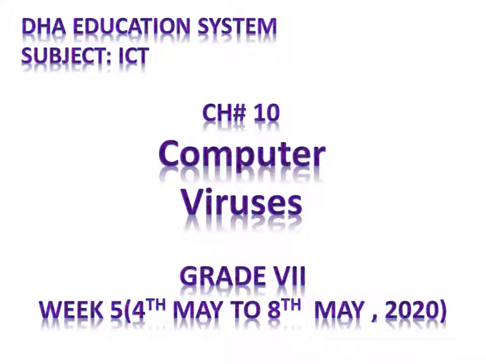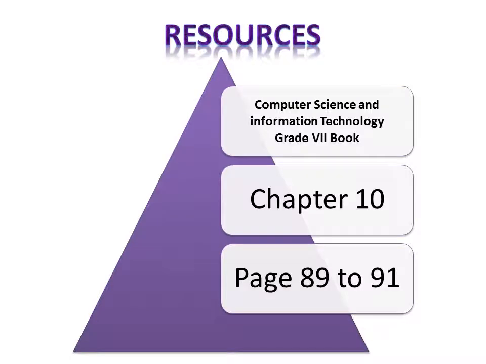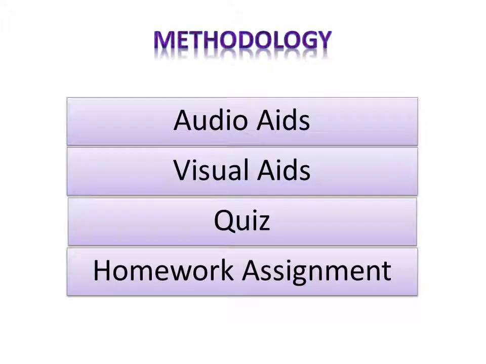Today we will start chapter 10, that is computer viruses, and this is week 5. The resources are your book, that is Computer Science and Information Technology grade 7 book. We will study chapter 10 today, and the pages are 89 to 91. In methodology: audio aids, visual aids, one quiz, and at the end of this lesson, a homework assignment.